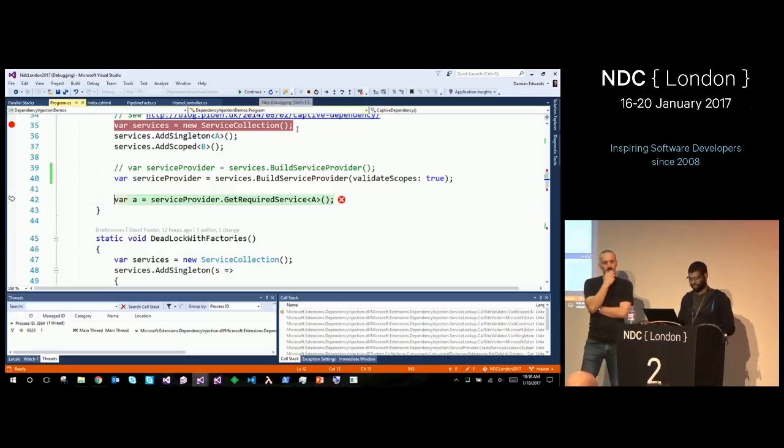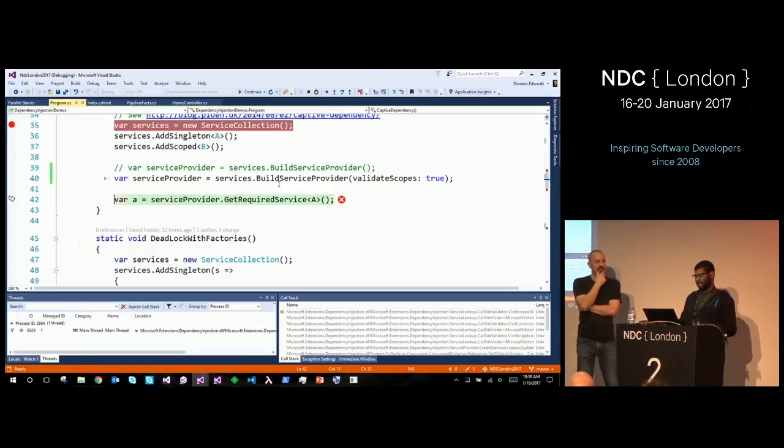We can see before you call get required service that you've got a scoped thing, and a singleton that depends on it. Is there any reason why it doesn't go bang when you call build service? Good question. We didn't want to walk the entire object graph of the container at the time you call build, because that's a perf hit. This thing is super lazy, so it walks the graph at the point in time you call get service, and we didn't want to change the design to make it have to walk the entire thing.